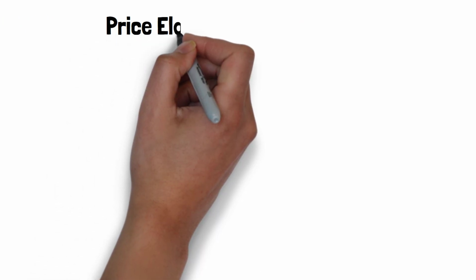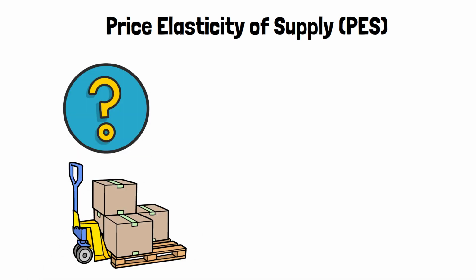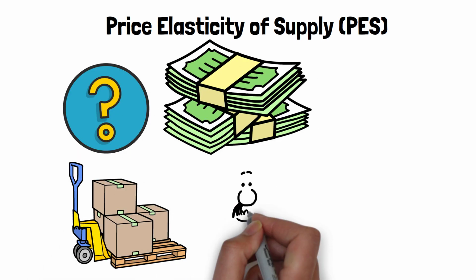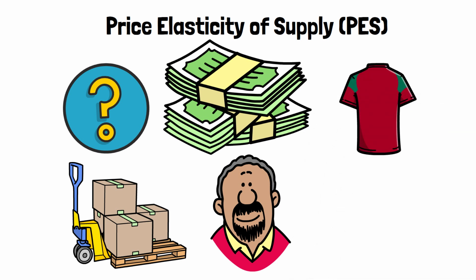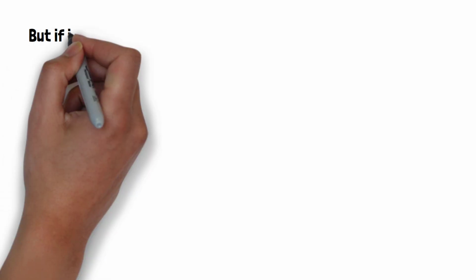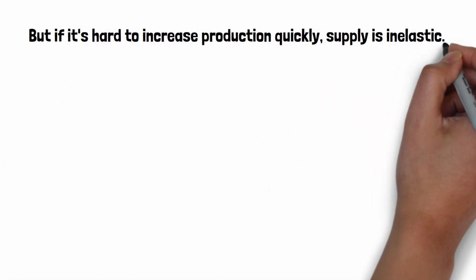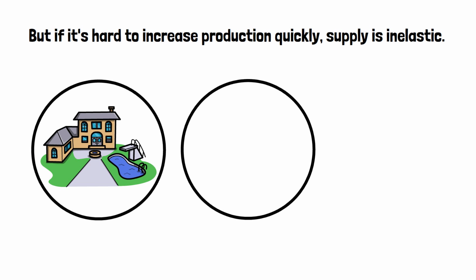Price elasticity of supply, PES, tells us how much quantity supplied changes when price changes. If a producer can quickly ramp up production, supply is elastic. Example: t-shirts or handmade soaps. But if it's hard to increase production quickly, supply is inelastic. Example: real estate, airline seats, oil.